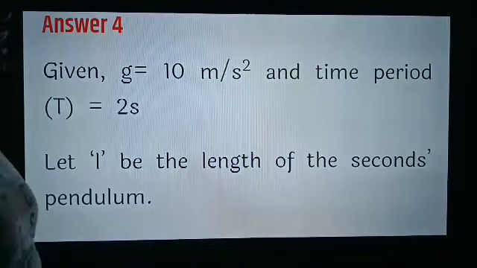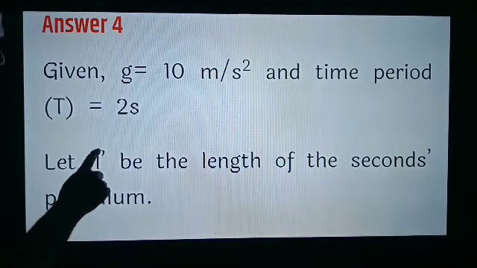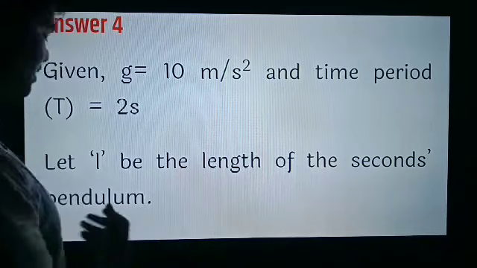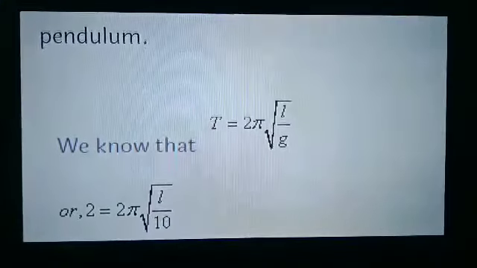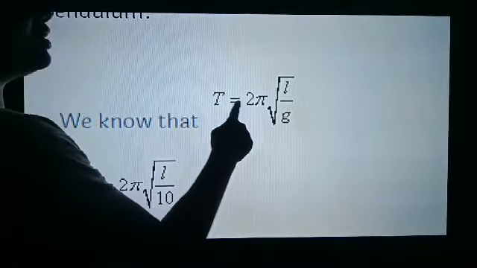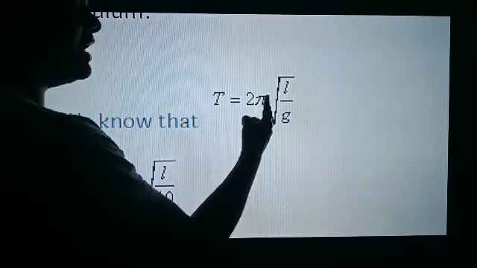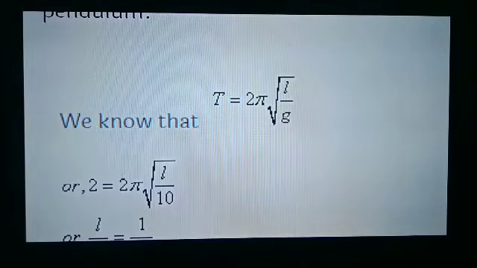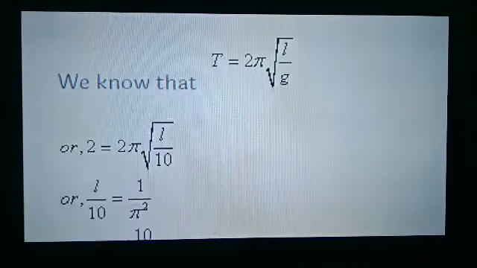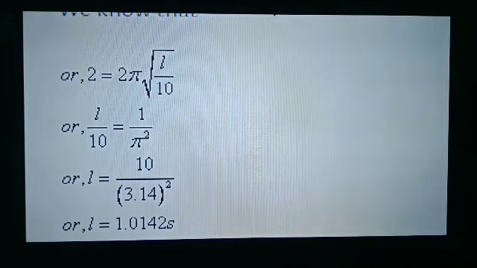See, G is given 10 meter per second square and the time period of the second pendulum is 2 seconds. Let L, small l, be the length of the second pendulum. Now, from the formula, this is the formula of time period: T is equal to 2 pi under root L by G. Learn this formula. L is the length and G is acceleration due to gravity. So, whatever values are given, keep here.